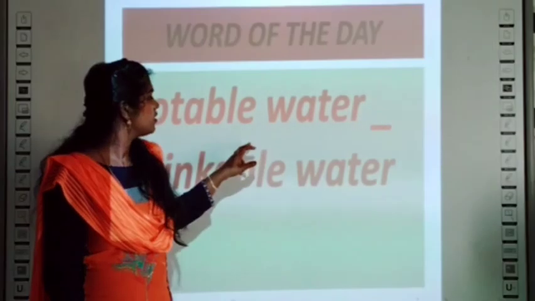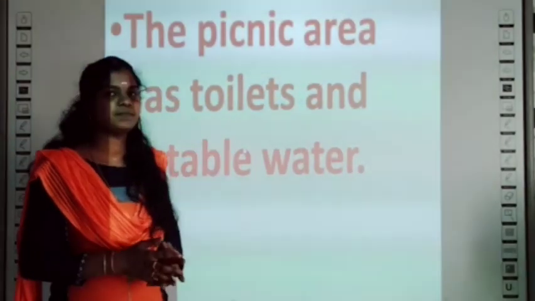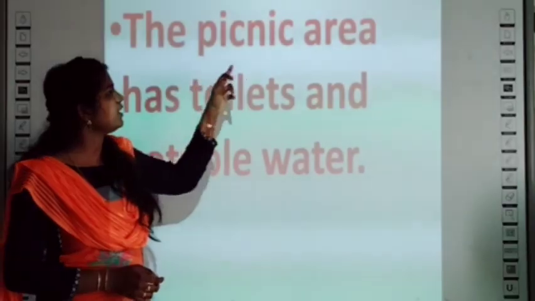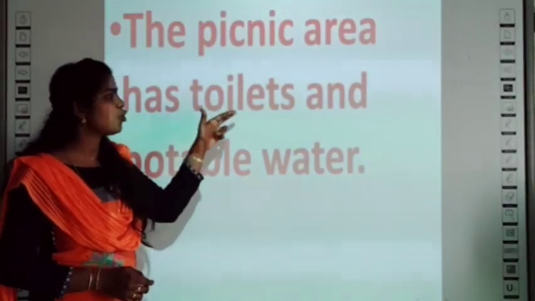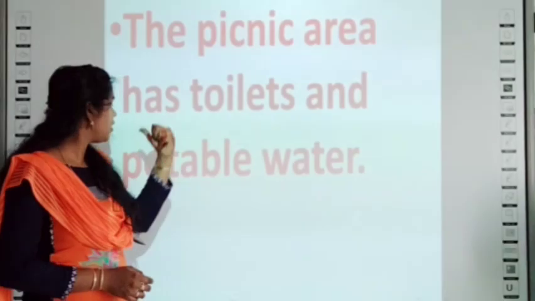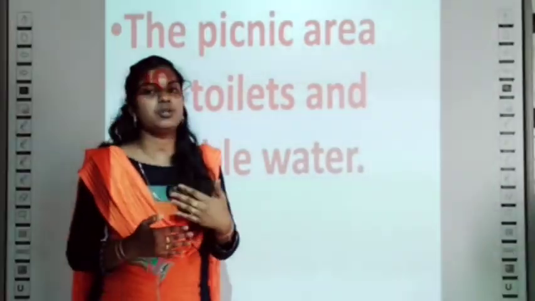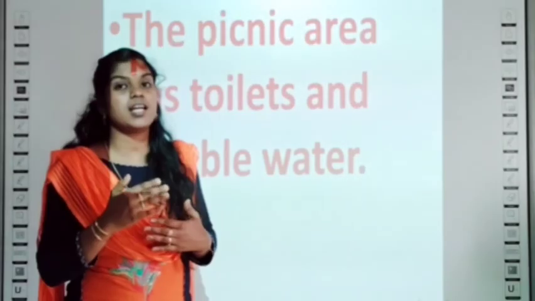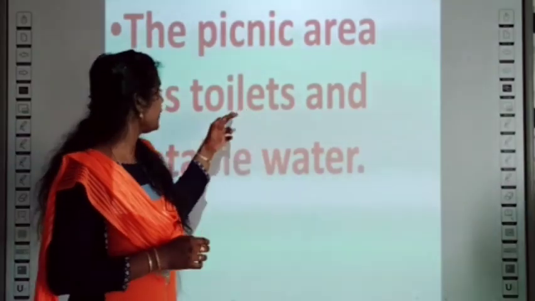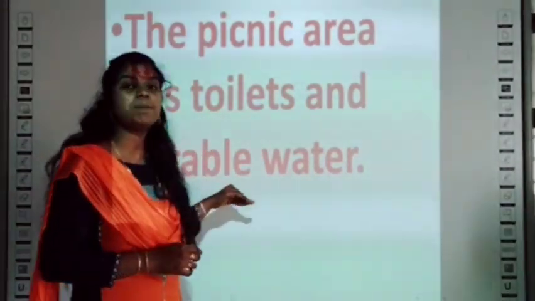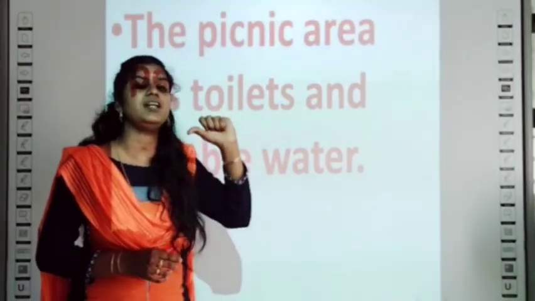Okay. For example, the picnic area has toilets and potable water. If we want to go to a picnic, we must have toilets and potable water, drinkable water.